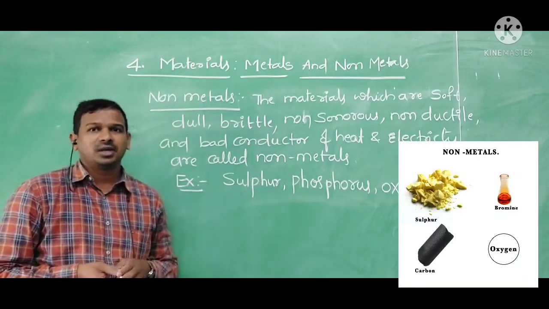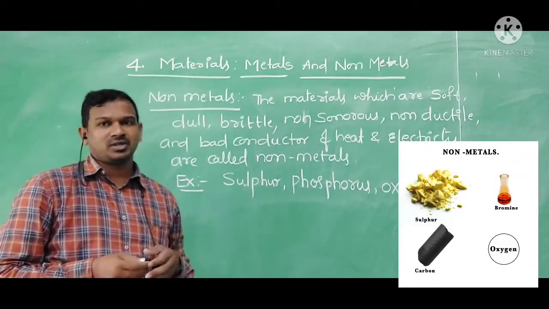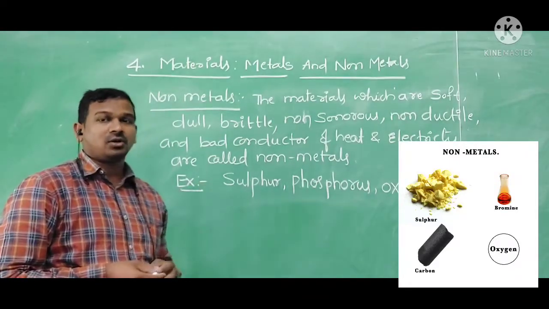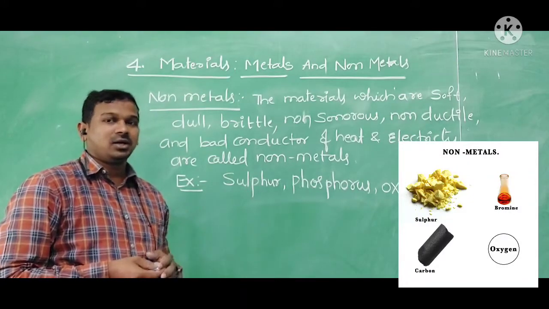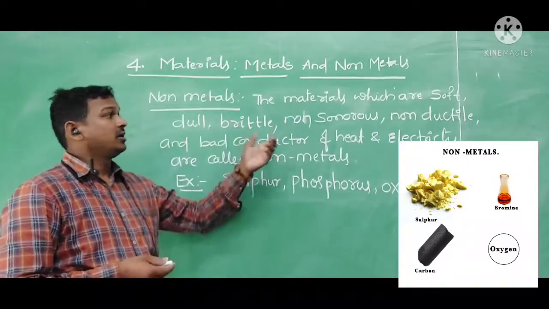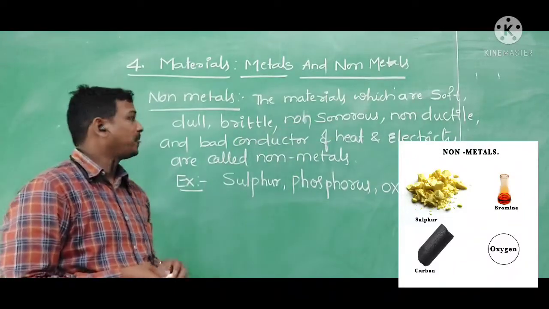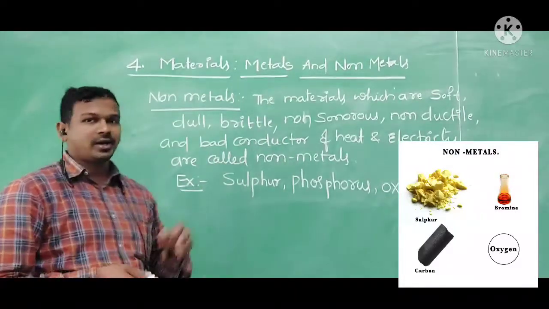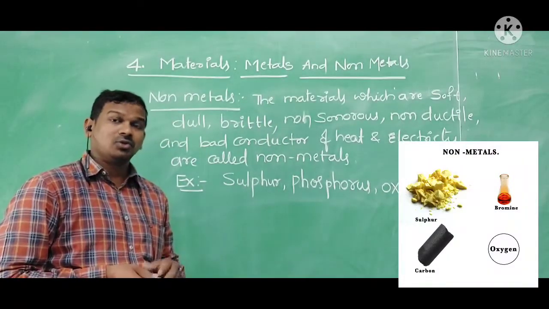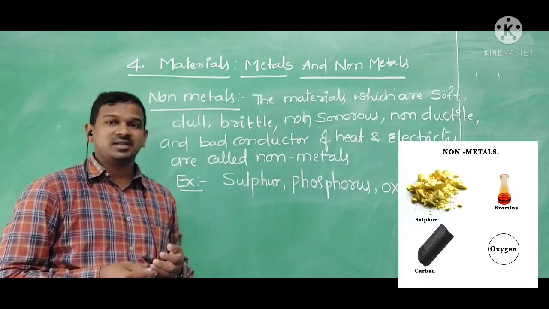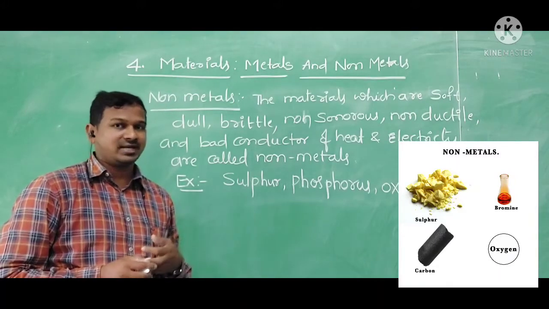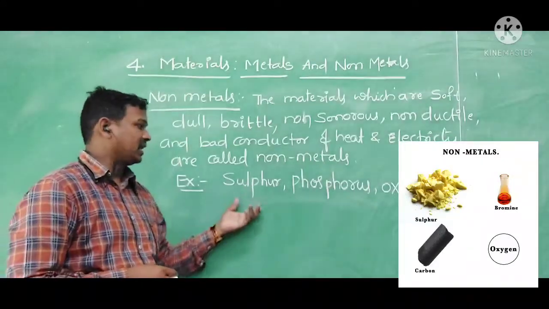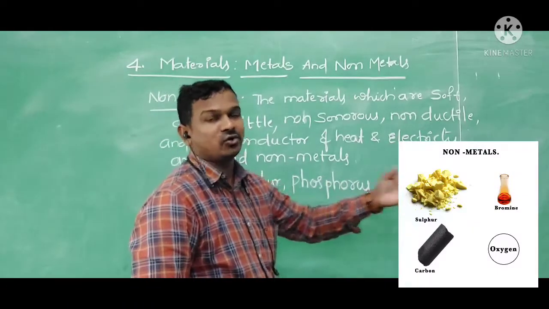So we discussed the metals and the properties they show. Now look at the definition of non-metals. The materials which are very soft, dull and brittle, non-sonorous, non-ductile, and also bad conductors of heat and electricity are called non-metals. Non-metals can be found in three states: liquid, solid and gas. Examples of non-metals are sulfur, phosphorus, oxygen, nitrogen, etc.